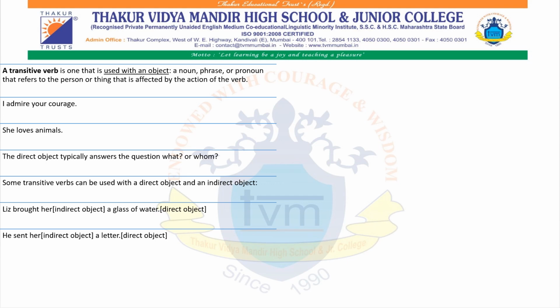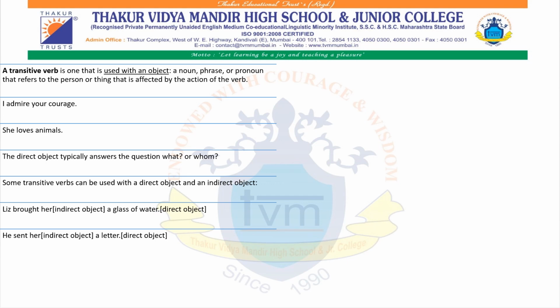A letter, which is directly affected by the action done by the subject, is a direct object. Ask the question: he sent, what did he send? And we get the answer, a letter. And that is why. Indirect object, if we want to be sure, we can ask the question for whom, and that is how we get the indirect object.